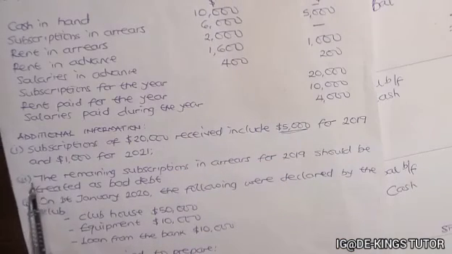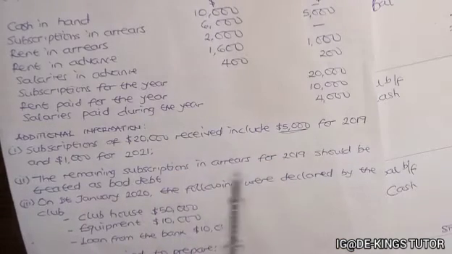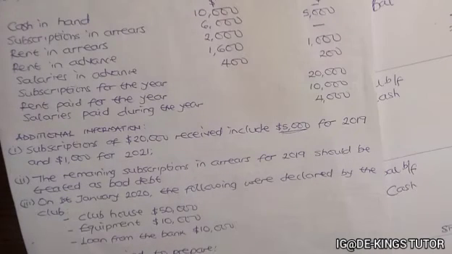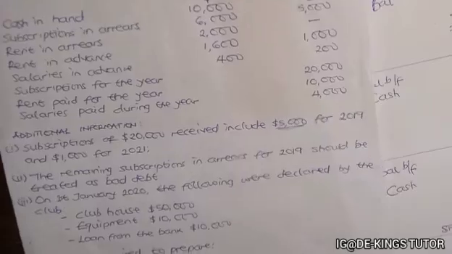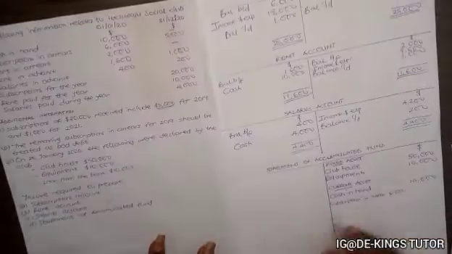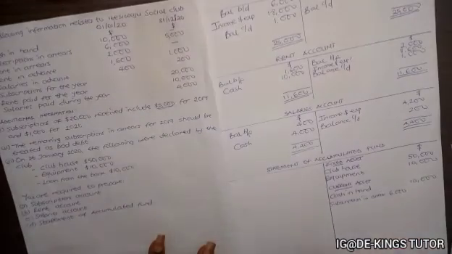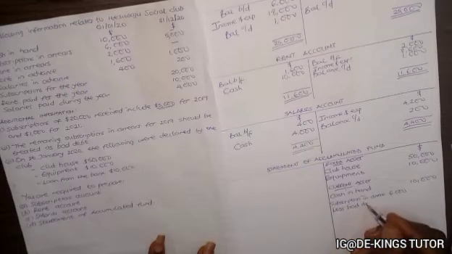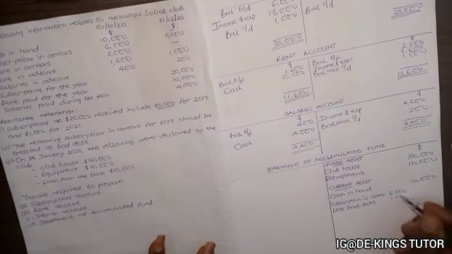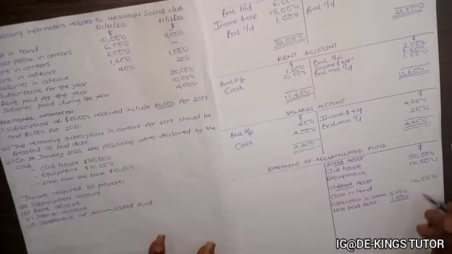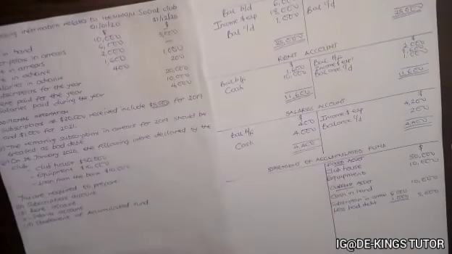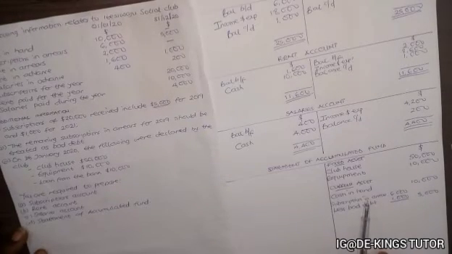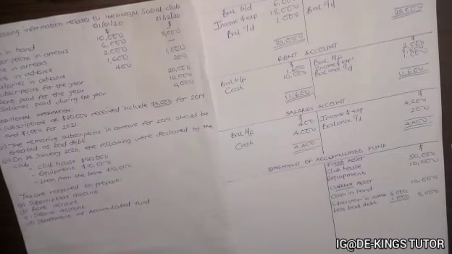Now, the next additional information said the remaining subscription in arrears for 2019 should be treated as bad debt. It means they did not pay it. And bad debt is used to reduce what is supposed to be owed. So if we less bad debt of 1,000, it will give us 5,000, which is the amount that was actually received as a subscription in arrears.